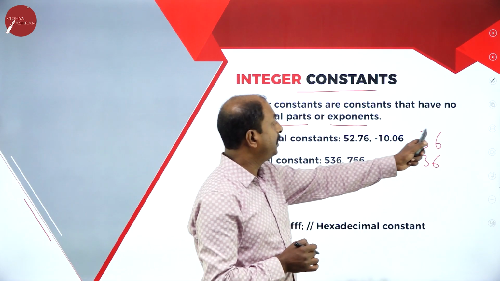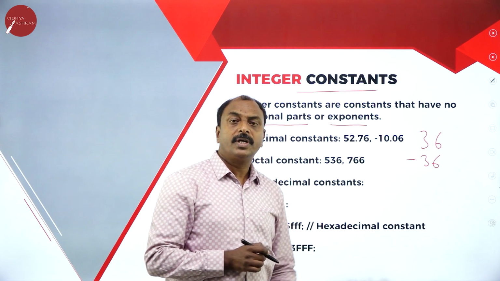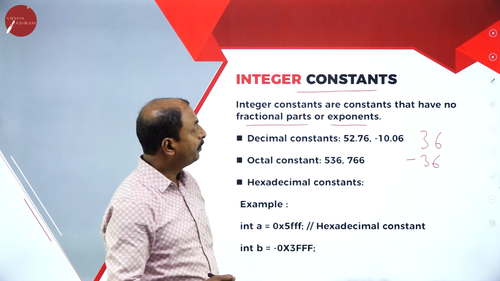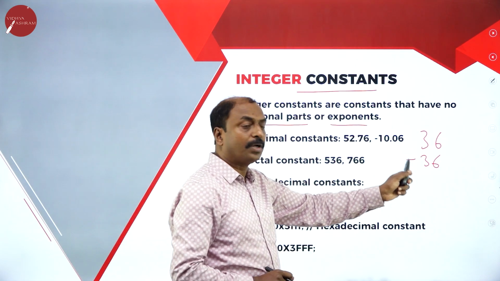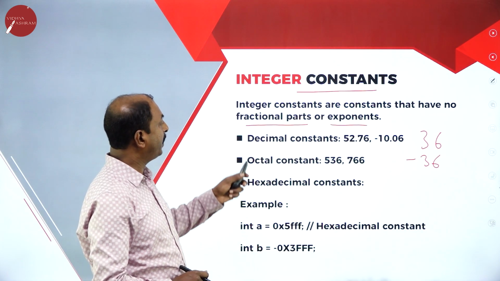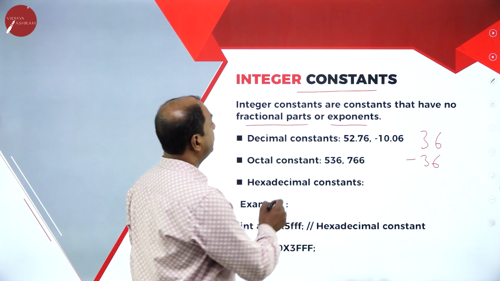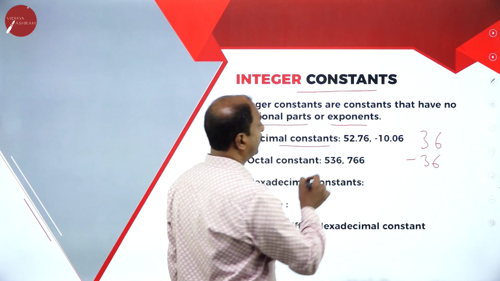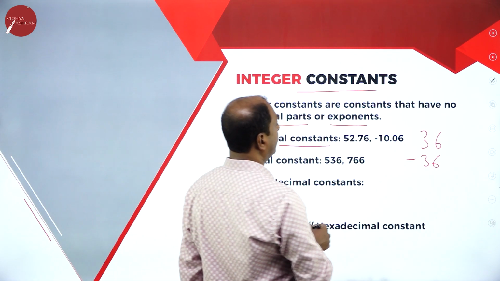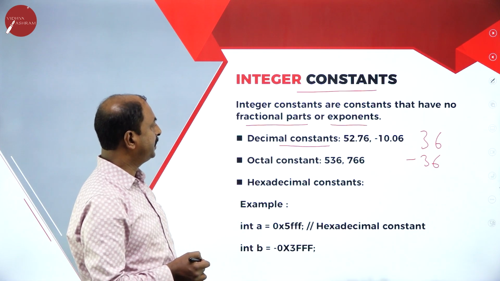So what are integer constants? These are constants which do not have a decimal point, but can be either positive or negative. Under integer constants, we have different types. One is the decimal constant, for example 52.76 and 10.06.